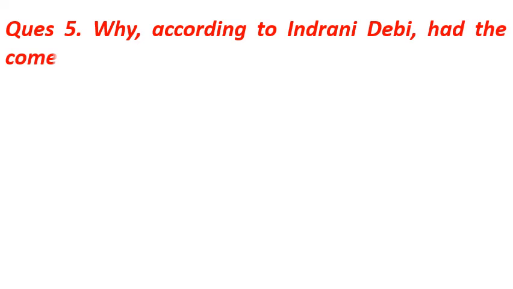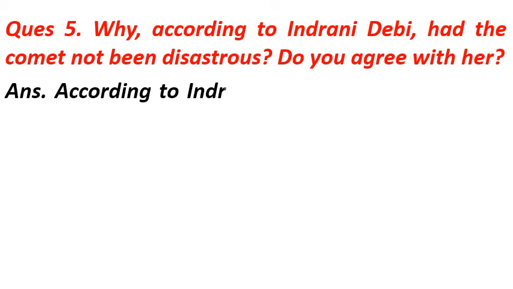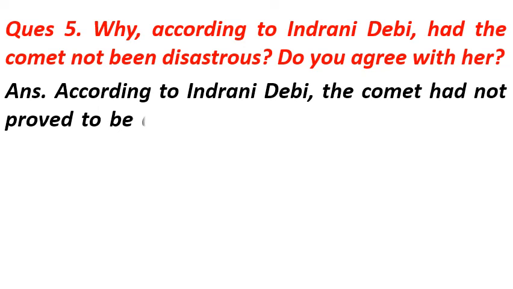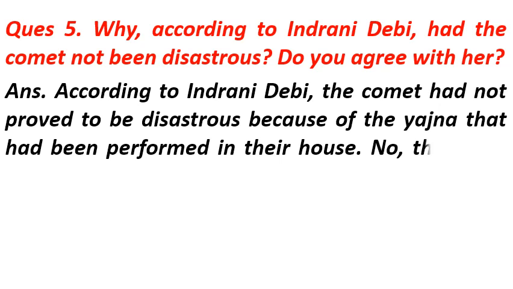Question number 5 is why, according to Indrani Devi, had the comet not been disastrous? Do you agree with her? The answer of the question is according to Indrani Devi, the comet had not proved to be disastrous because of the yajna that had been performed in their house.